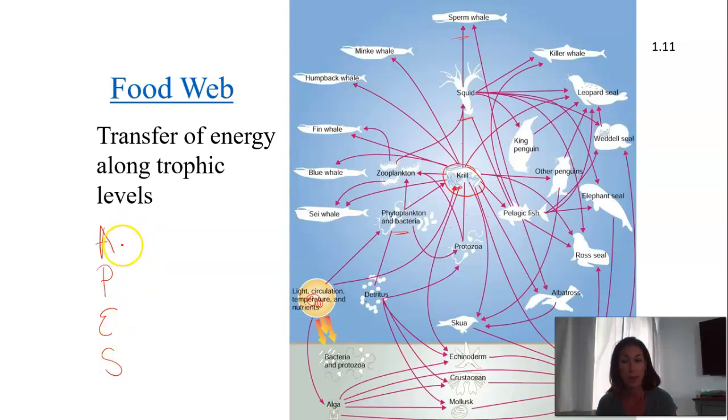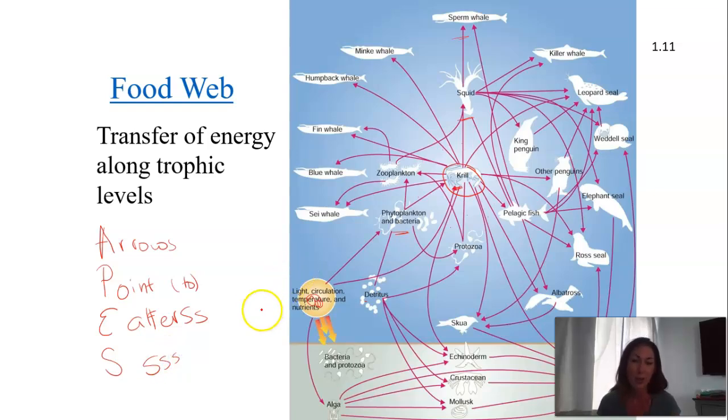Okay, so my acronym is that the arrows point to eaters. Arrows point to eaters. Okay, also a little bit better is arrows point to energy, energy flow. Okay, so making sure you have arrows in the right direction, making sure you can read a food web, that's actually a really, really important skill in this class.